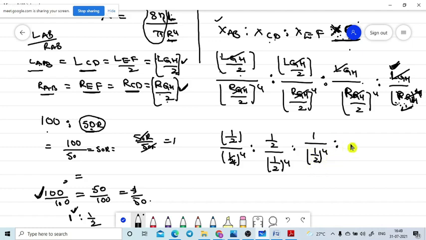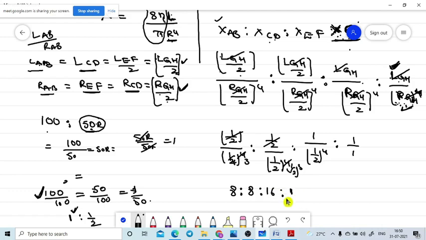For the next ratio, 1 by 2 cubed will come, so we have 1 by 4. That is 1 by 2 cubed, which means 8, and again, 1 by 2 to the power 4 means 16 is to 1.